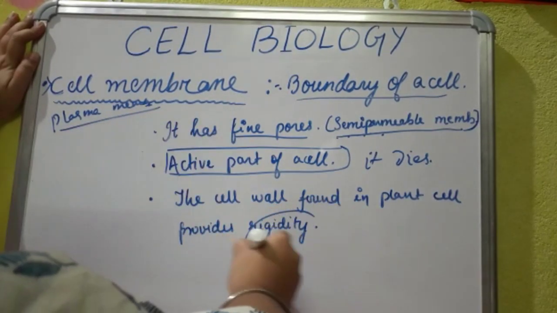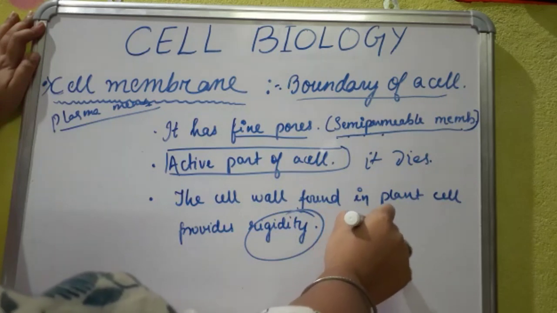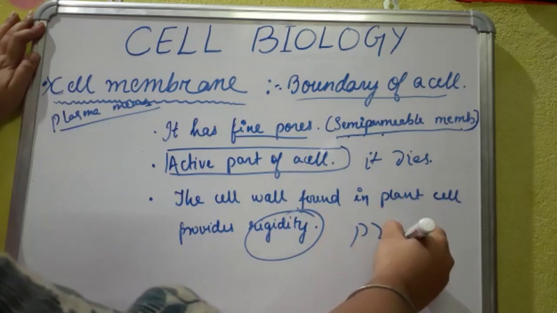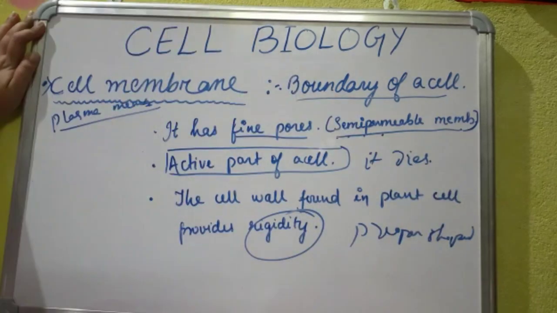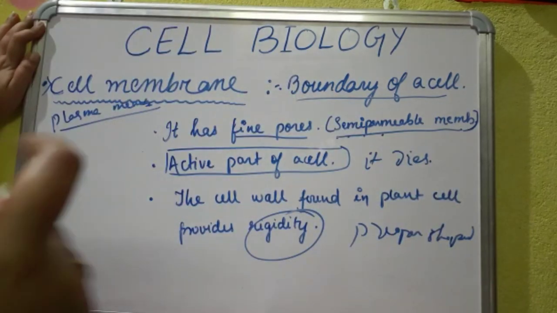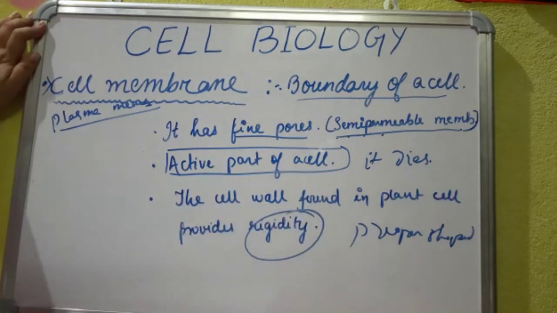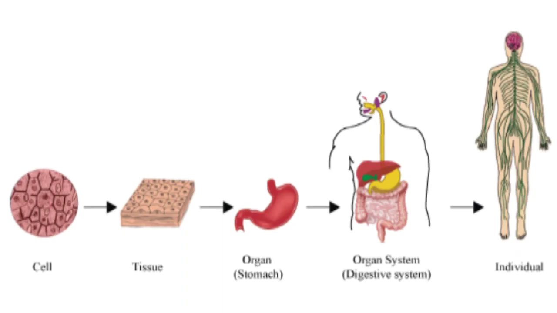Rigidity means what? It provides a proper shape to the cell. This is how a cell is a basic unit of life and living organisms.